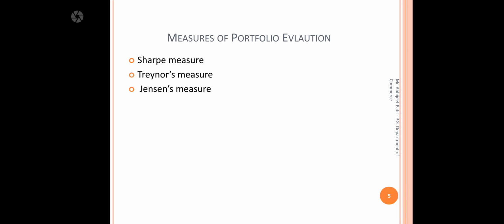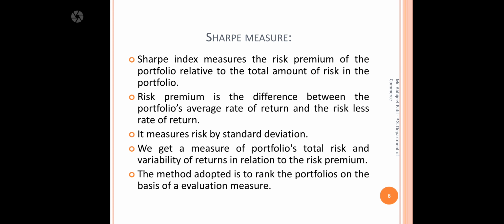So let's discuss what the measures of portfolio evaluation are. From the syllabus point of view, or the portfolio management point of view, there are three types of measures for portfolio evaluation: Sharpe's measure, Treynor's measure and Jensen's measure. We'll go for the first one, Sharpe's measure. Sharpe's measure looks at the risk premium of the portfolio relative to the total amount of risk in the portfolio. Here they evaluate the performance based upon the risk of the portfolio. They do not consider the market risk.